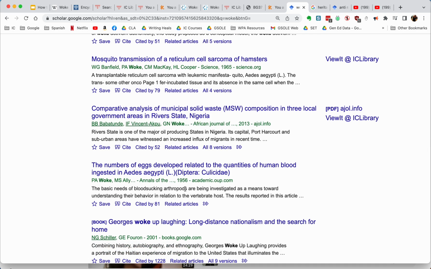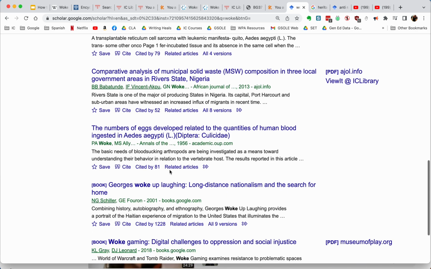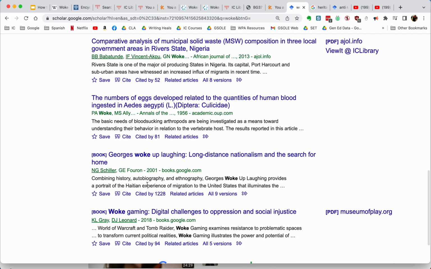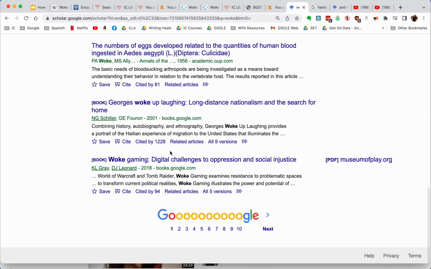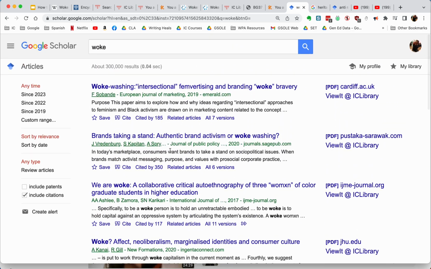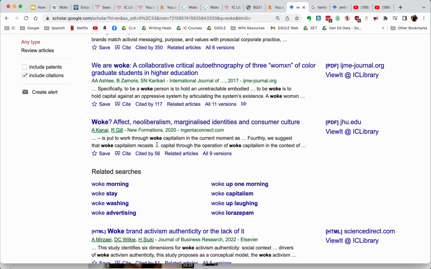Okay, so this was published in 1956, and it has nothing to do with our topic, but you do want to look into the year of publication. Something published 20 years ago about culture and society would most likely be outdated. So definitely make sure you find stuff that, depending on your topic, is relatively recent.